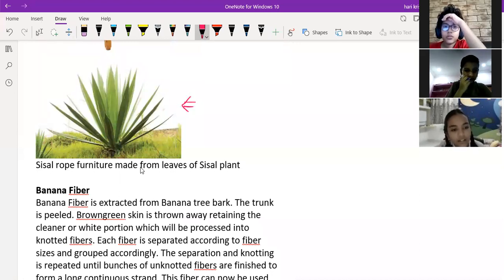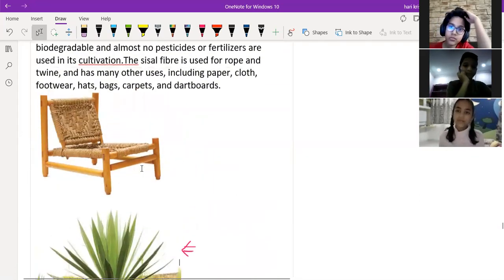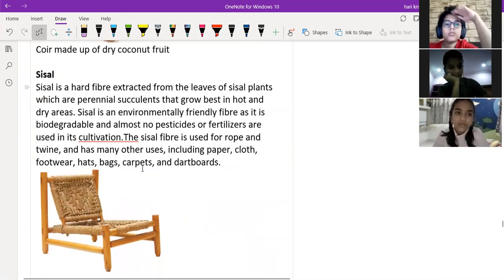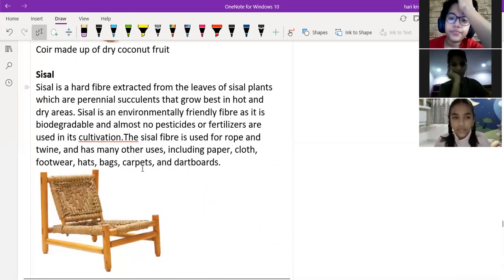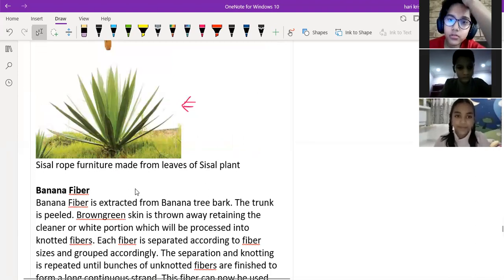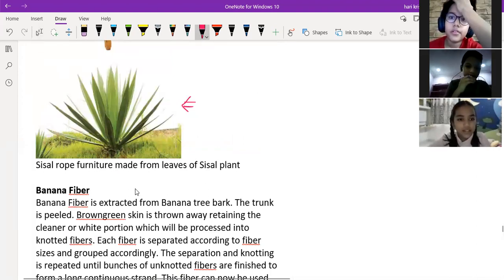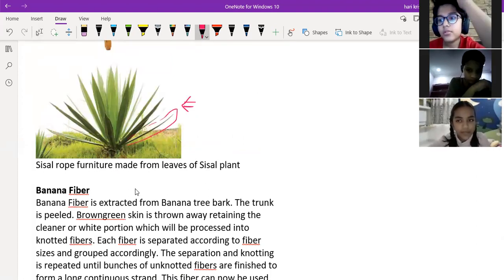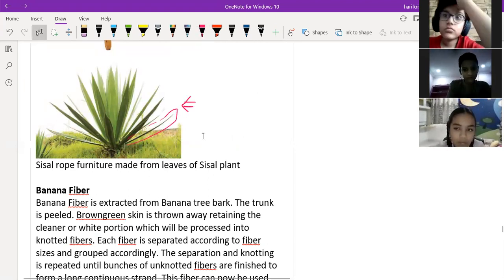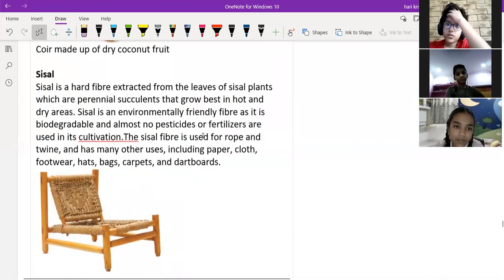We are getting sisal fiber from the leaves of the sisal plant. Can you see here leaves, green color part? So these are called leaves of the sisal plant. Sisal fiber we will get when we dry the leaves of the sisal plants.